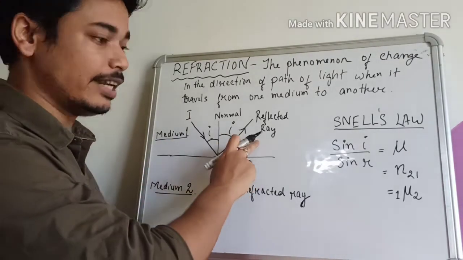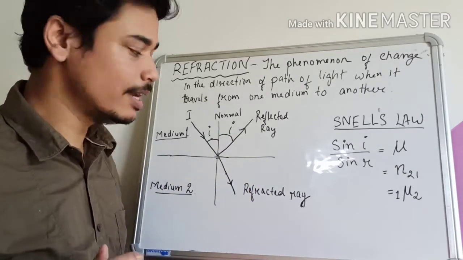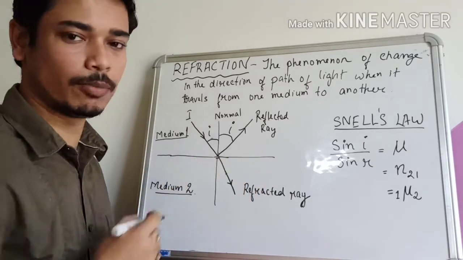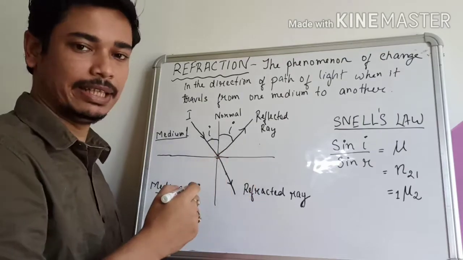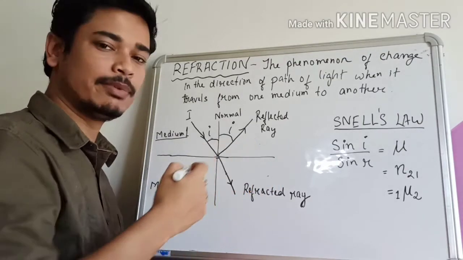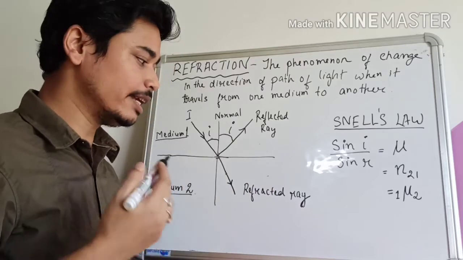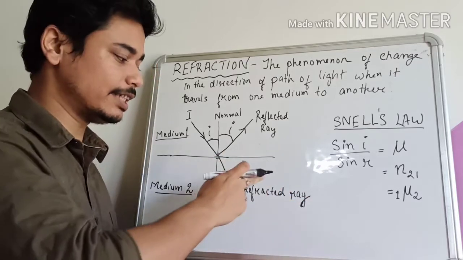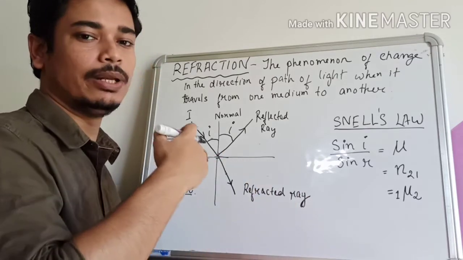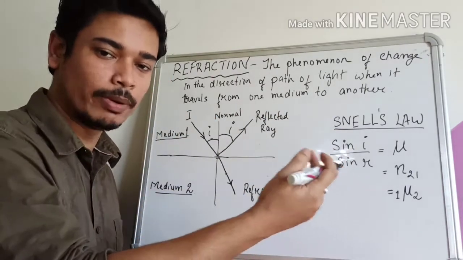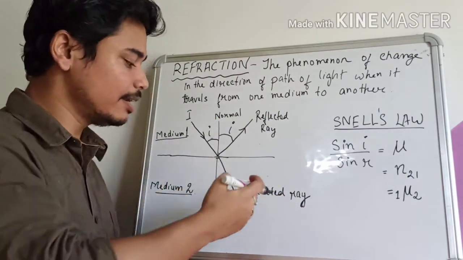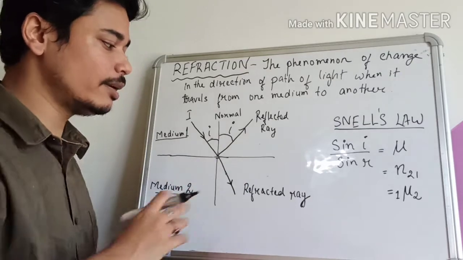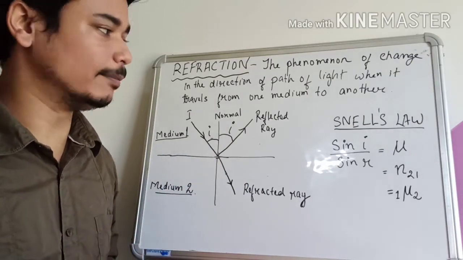Now, if the first medium is a rarer medium and the second medium is a denser medium, then this refracted ray would bend towards the normal. And if the first medium is a denser medium and the second medium is a rarer medium, then what will happen? The refracted ray will bend away from the normal. And if the second medium is a denser medium, then that ray will bend towards the normal. So this is the phenomenon of refraction. Why does it occur? Because the speed of light is different in different media.